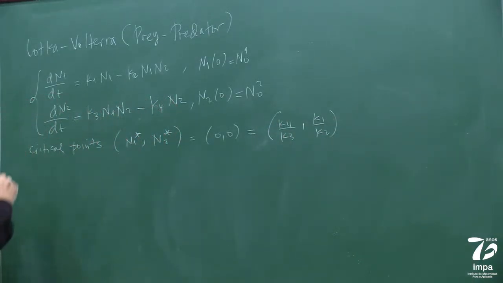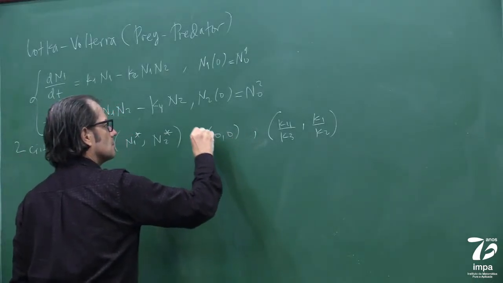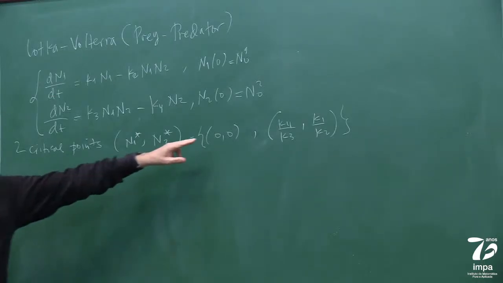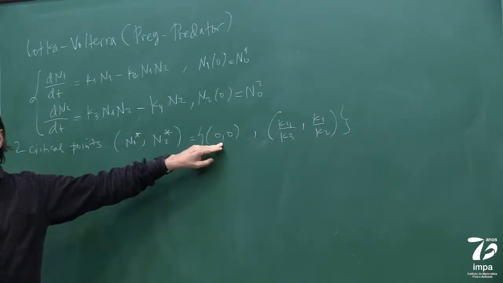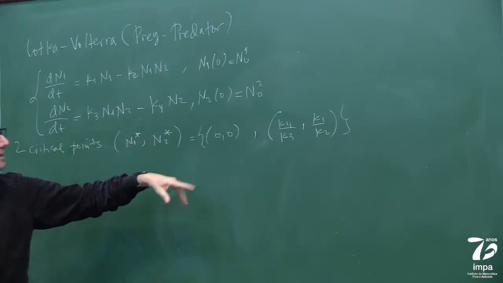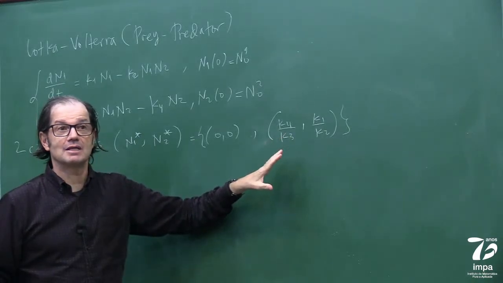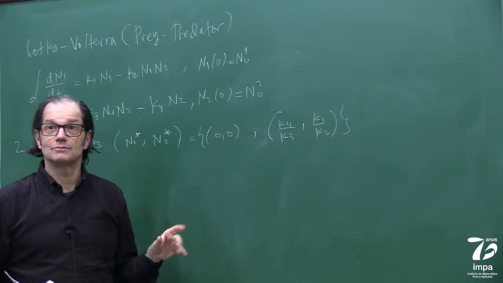Okay, so there's like two critical points. This is a trivial, not interesting, critical point. Is there a population dynamics without rabbits and without foxes? No, right? And these are the critical points for rabbits and foxes where basically the population is kind of stable, okay?